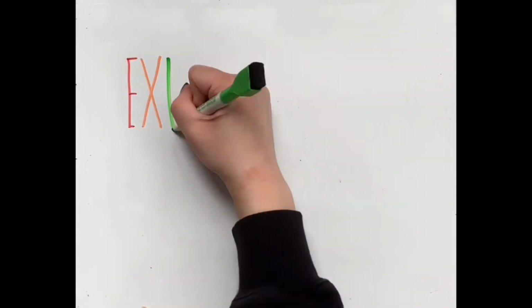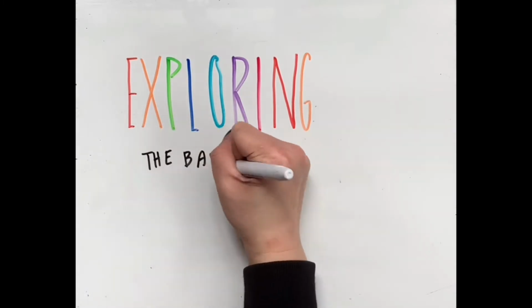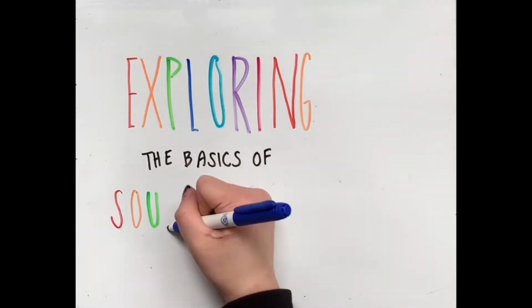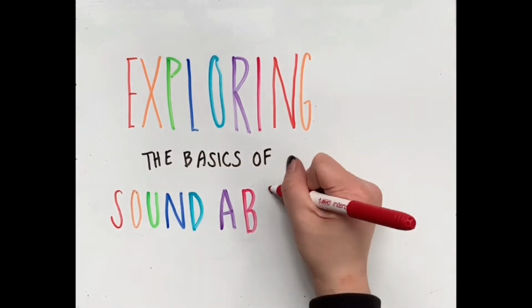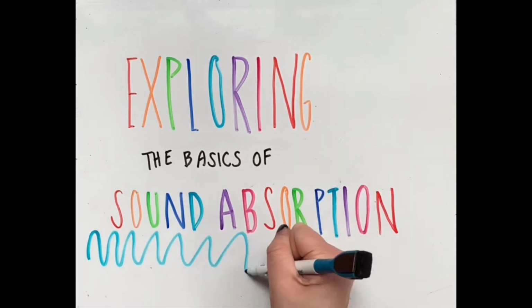Have you ever heard anyone say that the walls are as thin as paper? Or have you ever wondered why your voice echoes in an empty room? If you fill your room with objects or line your walls with foam, sound doesn't echo anymore. But why? What actually happens to the sound wave when the waves get absorbed?